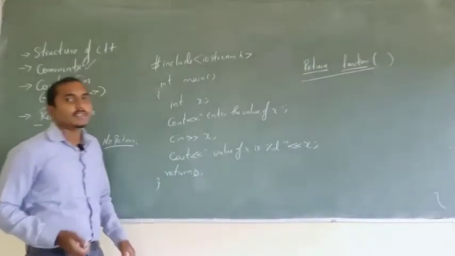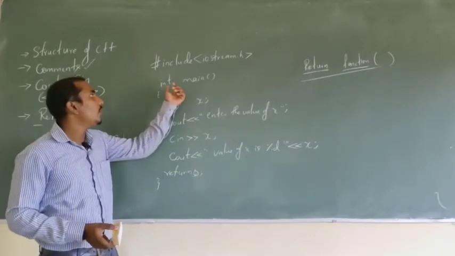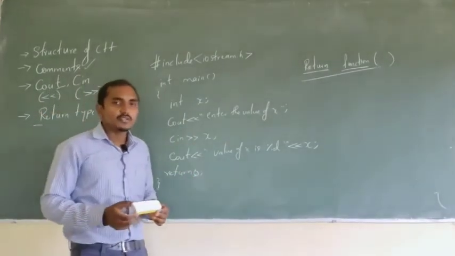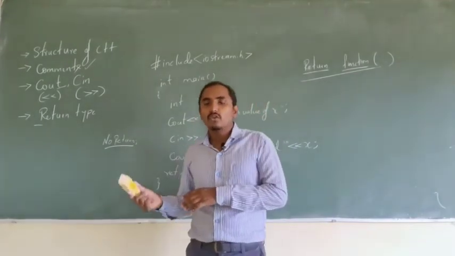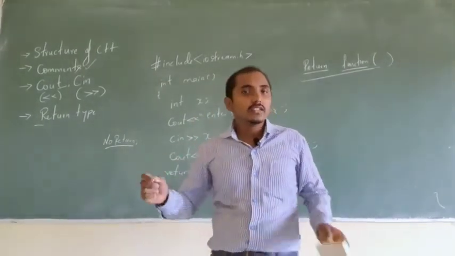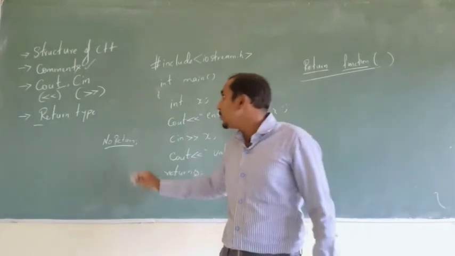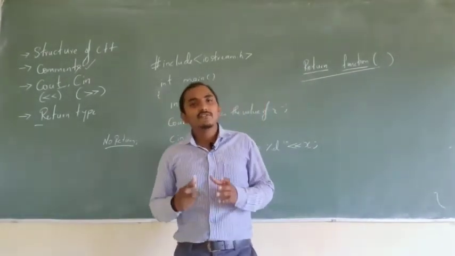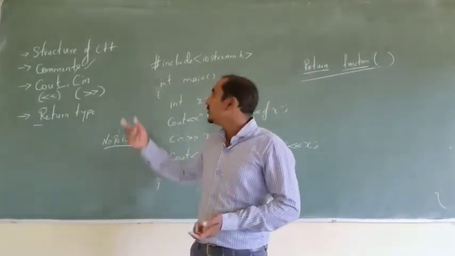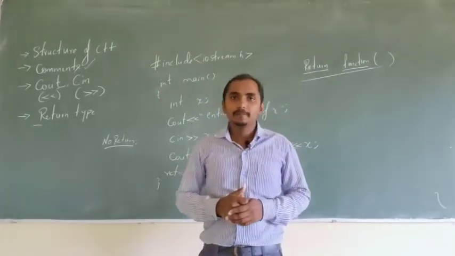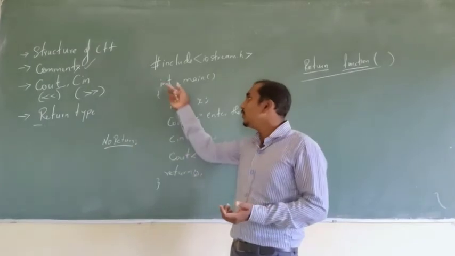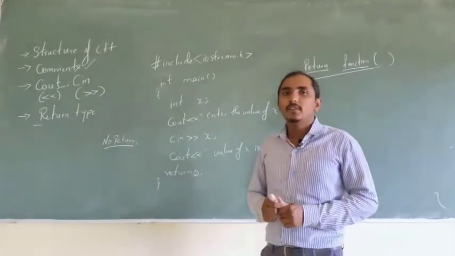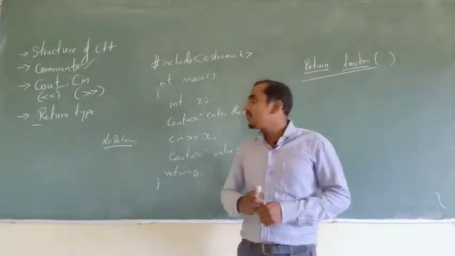This is how we use return types in functions. When some data has to be returned to the main function, or to the function which is calling this particular function, I use a return type. If the function is not returning anything, then I write void. You can use float, double, or anything that you want as the return type. I hope I am clear with these topics.